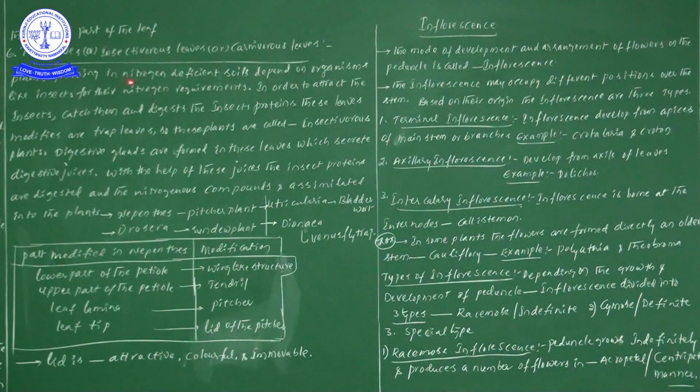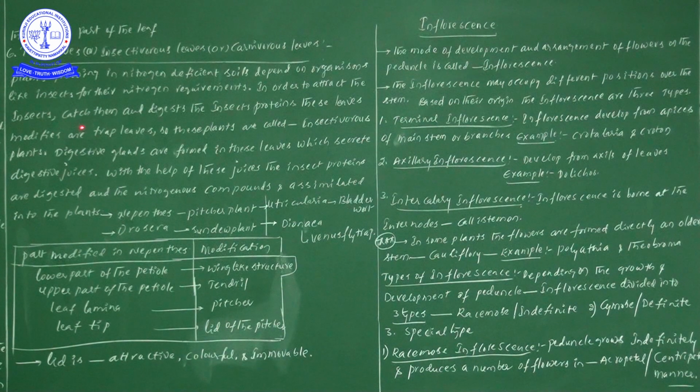So what are the plants that grow in nitrogen deficient soil? These plants depend on organisms like insects for their nitrogen requirements. Means the plants which grow in nitrogen deficient soils depend on organisms like insects. So definitely they depend on the insects for what? Nitrogen requirements.